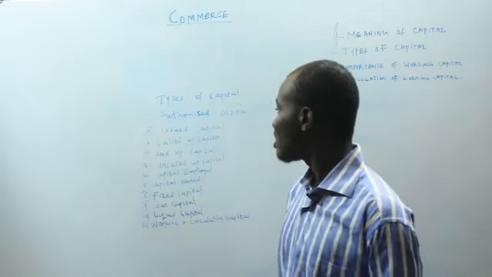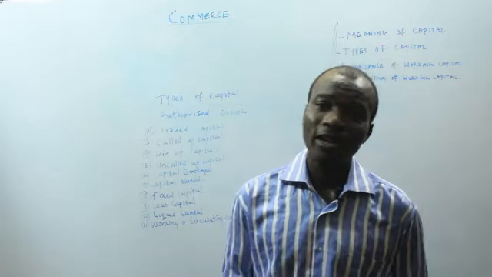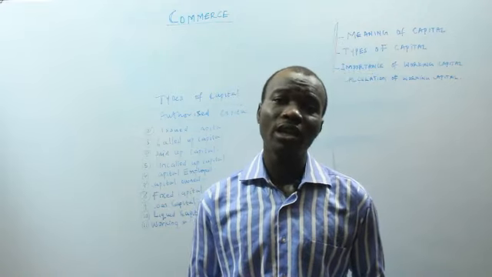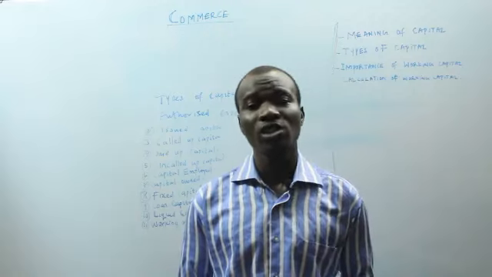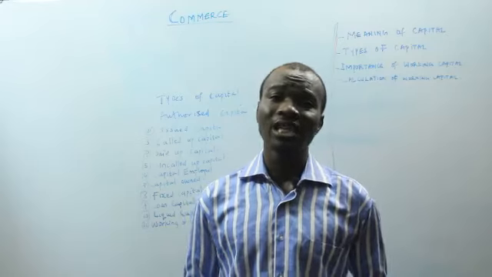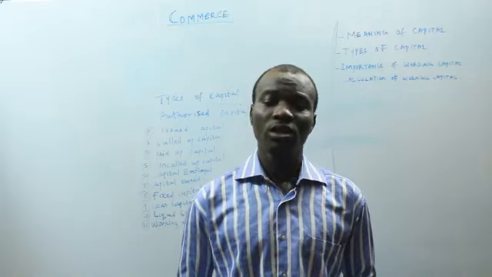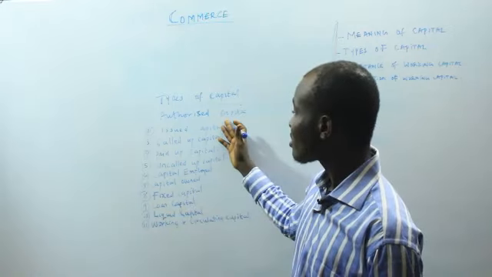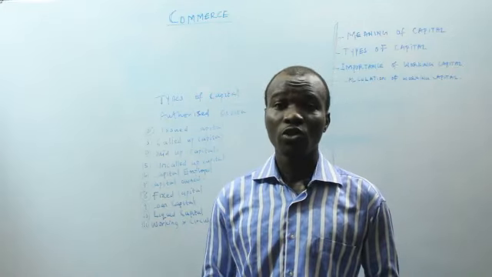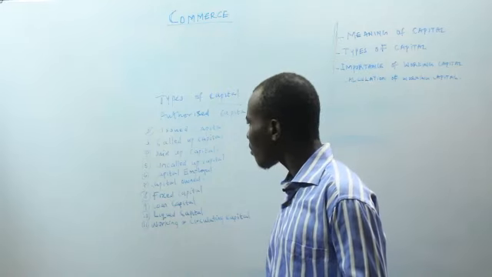Now the next thing is the issued capital. This is the part of the authorized or the nominal capital which a company has issued out to the public for subscription. So the portion of the nominal capital that has been issued out for subscription to the public is referred to as the what? The issued capital. So it is part of the authorized capital actually, which the company has issued out for subscription to the public.